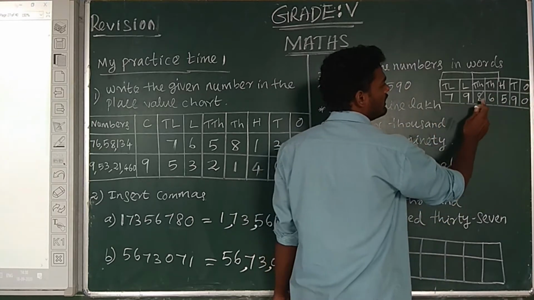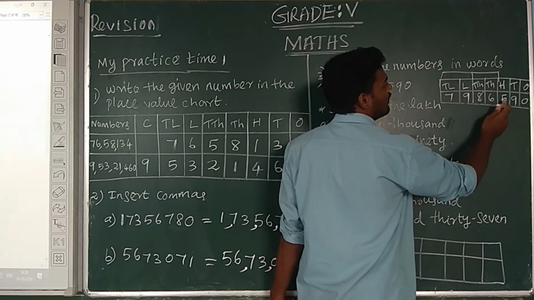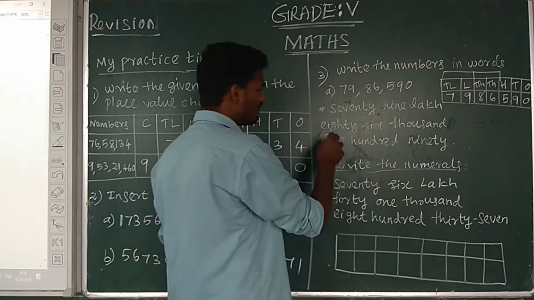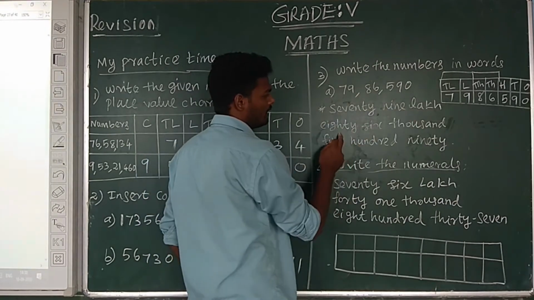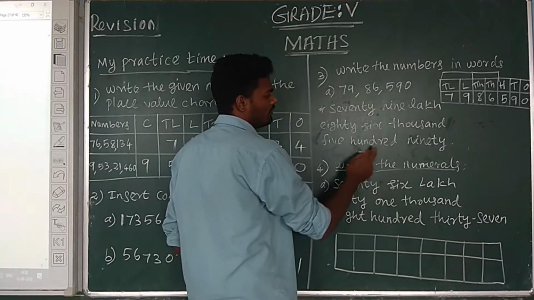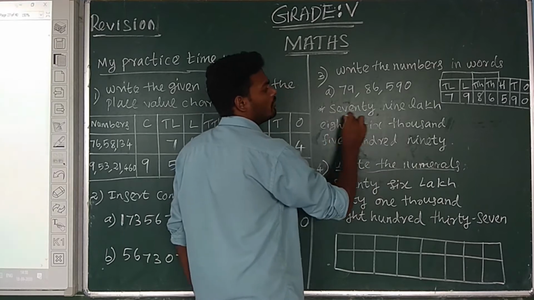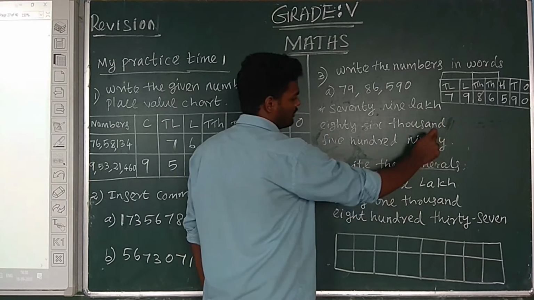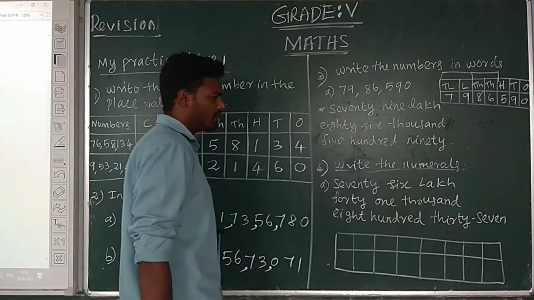79 lakh 86,590. In a way, 79 lakh 86,590 is lakh periods, thousand periods and ones periods.